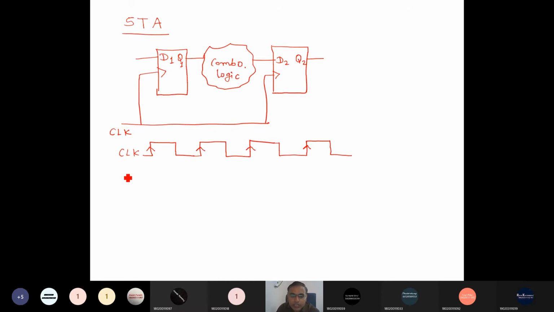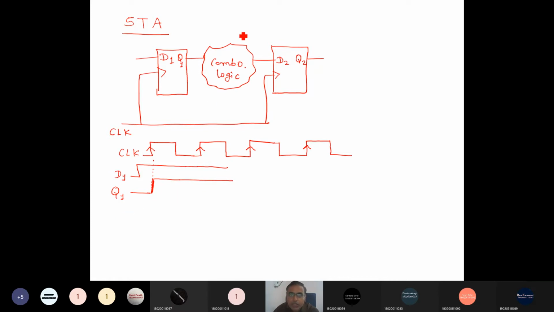So initially let's say the D1 input is 0, and then we give it 1. It will make Q1 equal to 1 at the first positive clock edge, right?